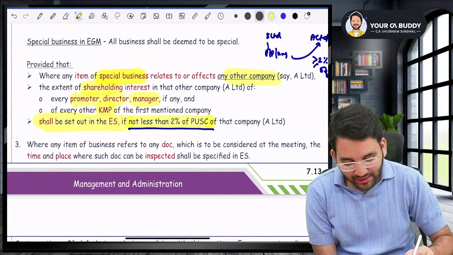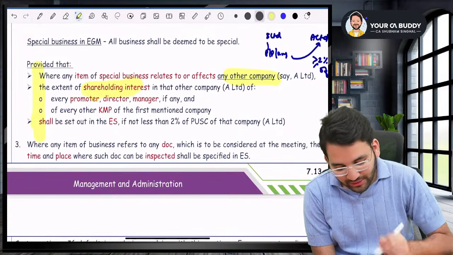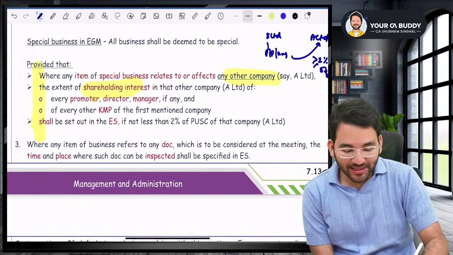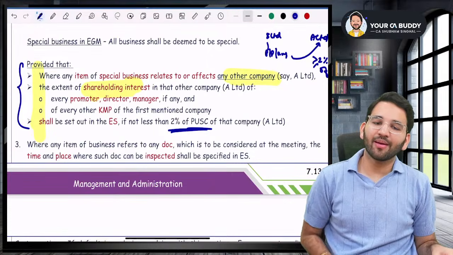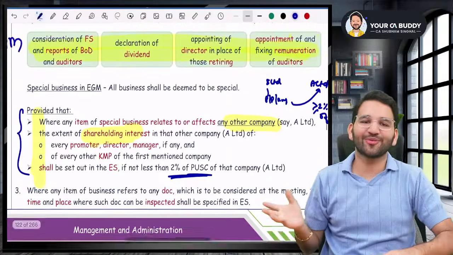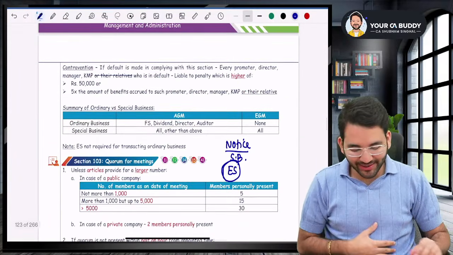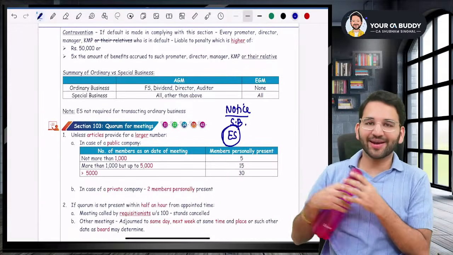They shall be set out in the explanatory statement. You will have to disclose those things also. You'll have to disclose shareholding also. This is a special disclosure, sir. This is specifically saying only if the shareholding is more than or equal to 2%. It is not less than 2%, it means it is equal to 2% or more than 2%. In that case, this provision applies. This is your section 102. Did you understand, sir?